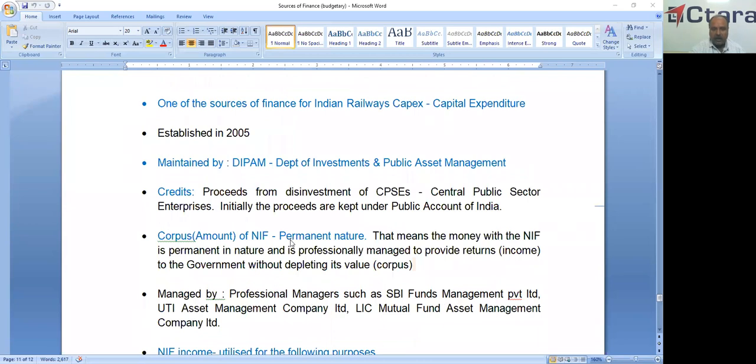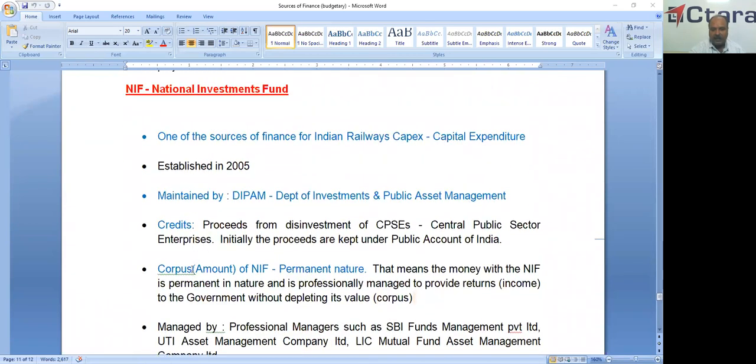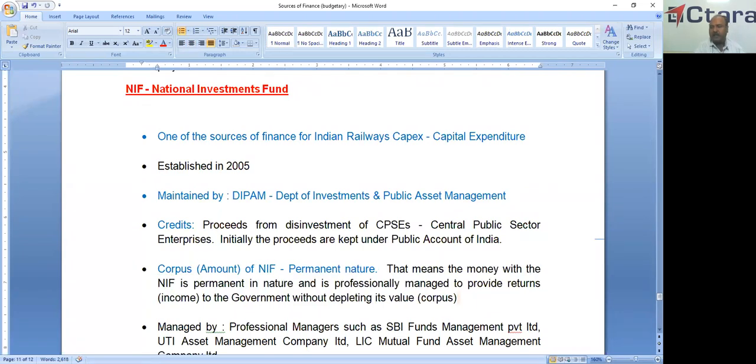So the corpus of this National Investment Fund is of permanent nature. Corpus means permanent nature. We cannot use these proceeds from disinvestment of CPSEs for any other purpose. Only the interest we can utilize.